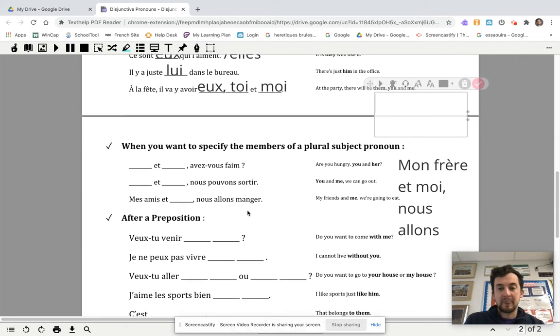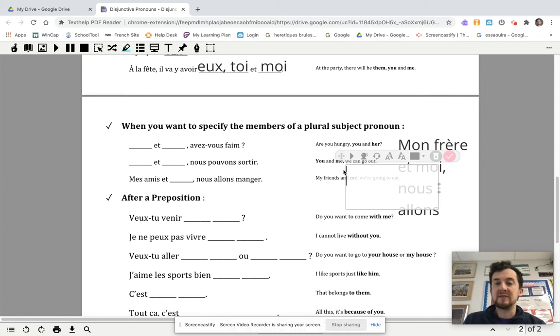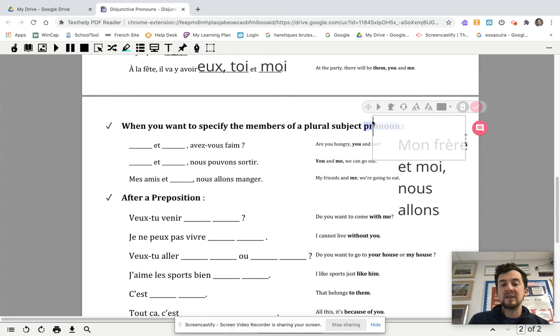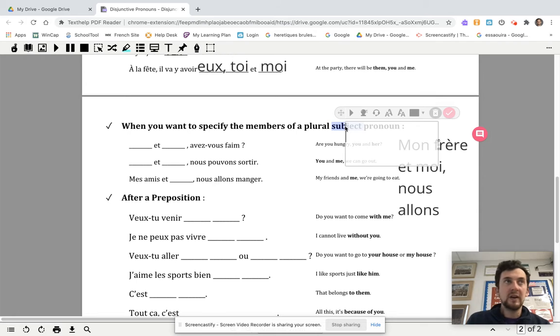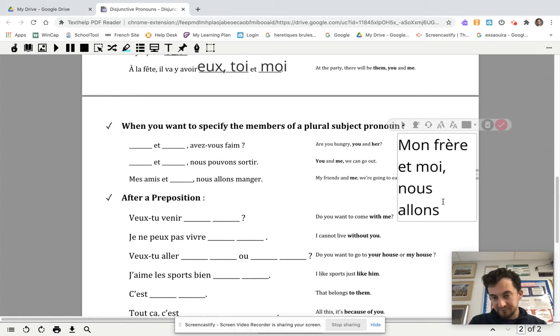Mais voilà. All right, next section to describe is when you want to specify the members of a plural subject pronoun. So that means nous, vous, ils, and elles with s's. If you want to specify who exactly you're talking about, you'll use these. As an example, if you say, nous allons au parc, we're going to the park. D'accord?